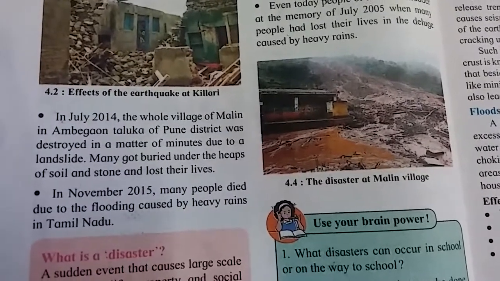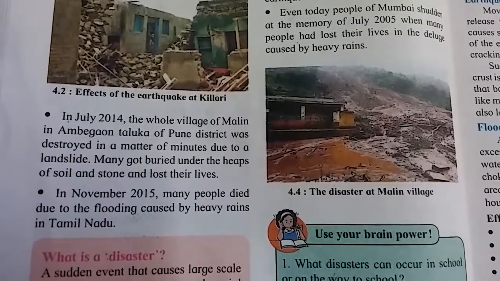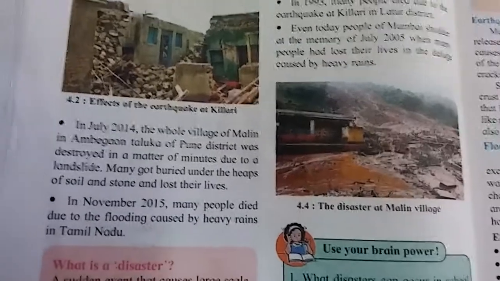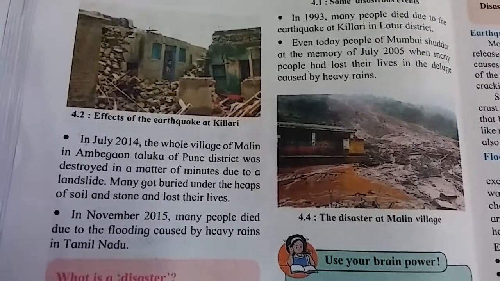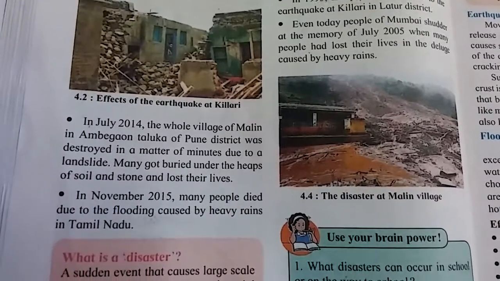In November 2015, many people died due to flooding caused by heavy rain in Tamil Nadu. In Tamil Nadu, because of heavy rain, many people died.